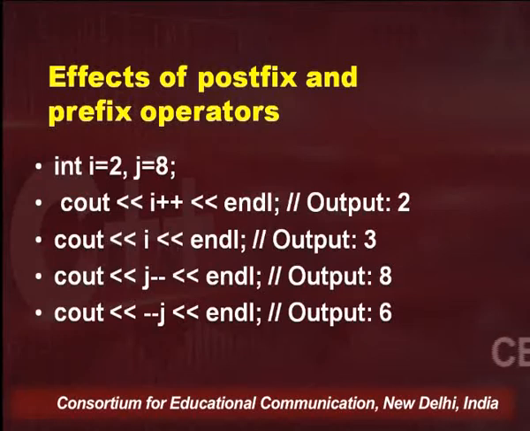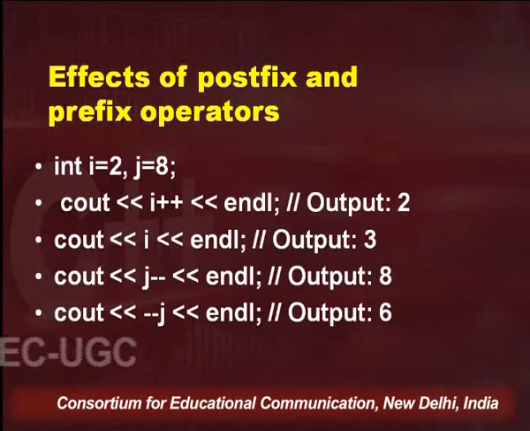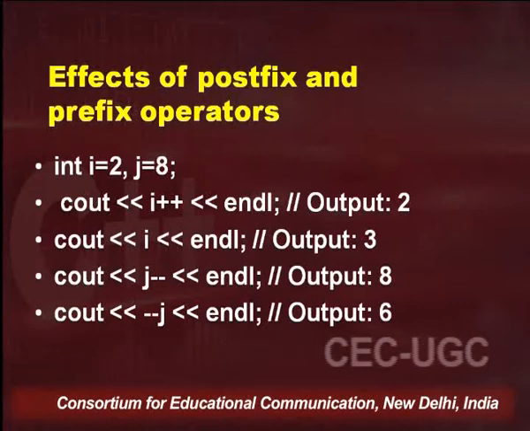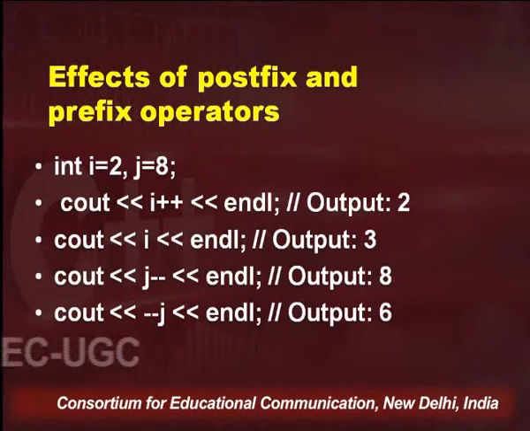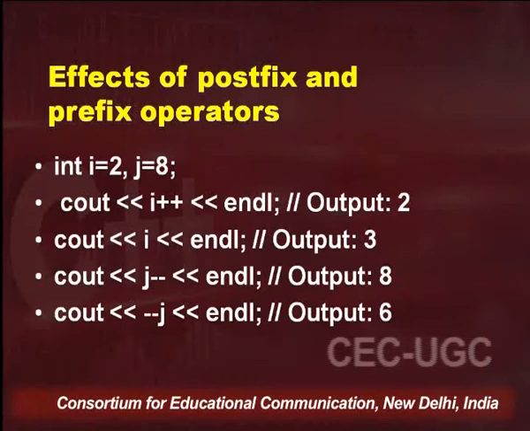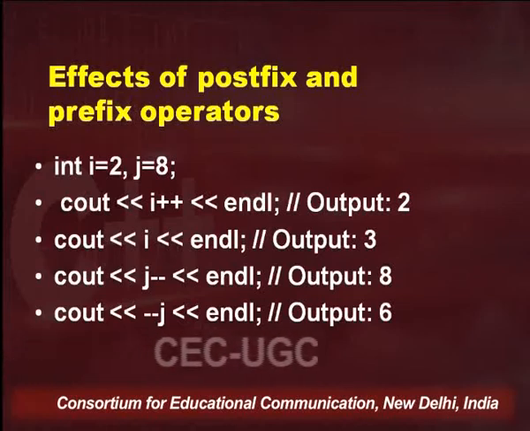Now what actually happened? The operator is a postfix operator. So the value of i is printed first, giving the output as 2, and then the value is incremented. After being printed, the value of i has become 3. Now in the next statement, when you say cout i, it is going to give you output 3. Similar things happen with decrement operators also.